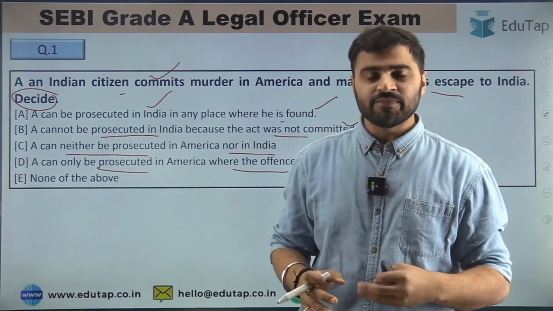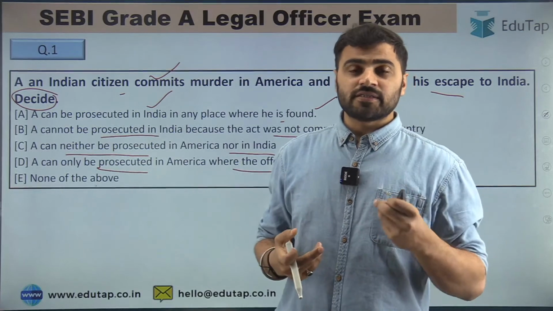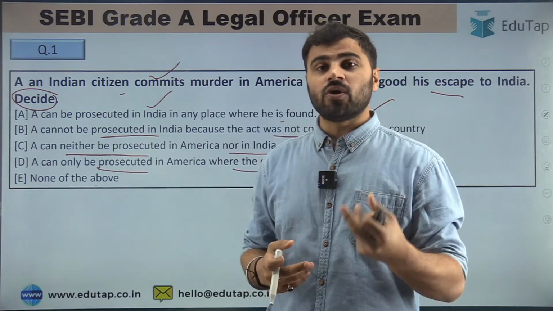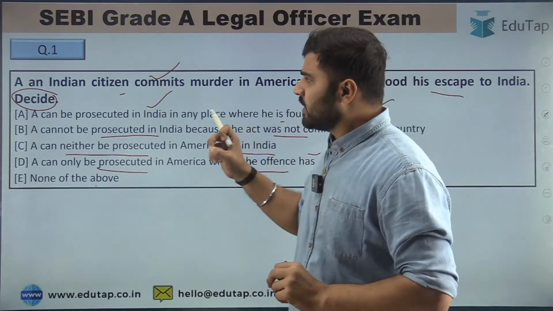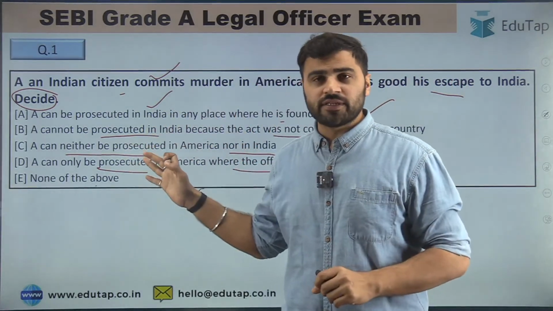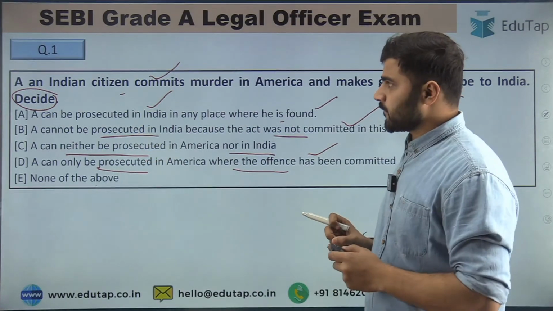Make blind guesses, guys, because when you make a blind guess and make a mistake, your subconscious mind becomes active and you do not repeat the same mistake again, right guys? So that is why I'm saying that you have to attempt these questions. So tell me the right answer, guys, for question number first.